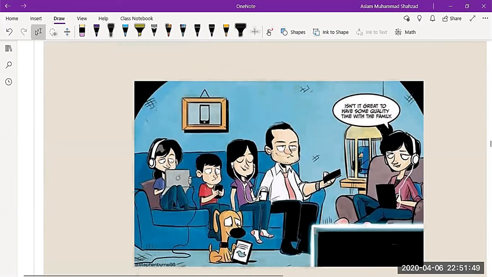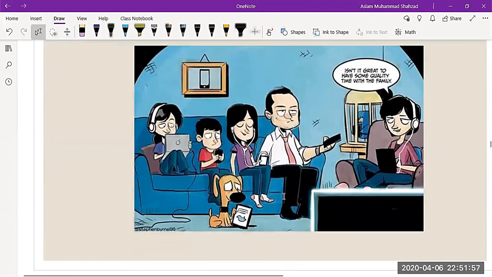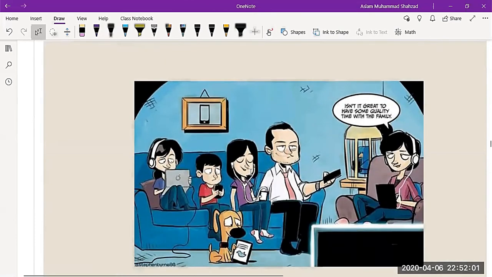First of all, you need to understand that addiction could be of different kinds. For example, in this picture there is no drug here, but you find everybody has devices. So they are addicted, but the addiction is known as mobile addiction.